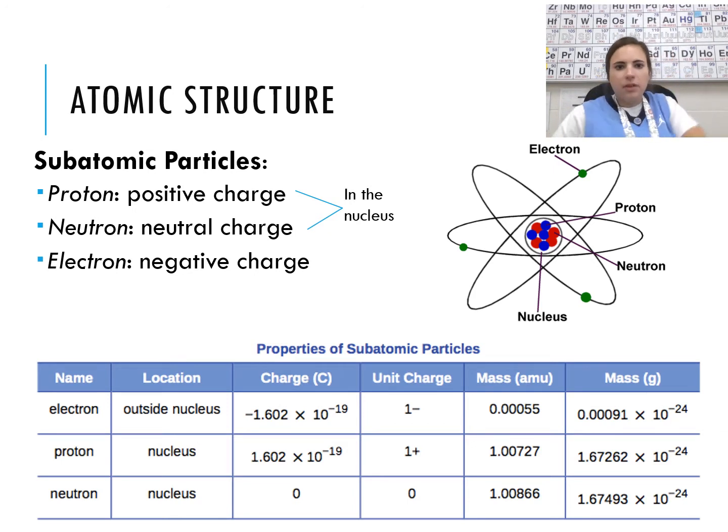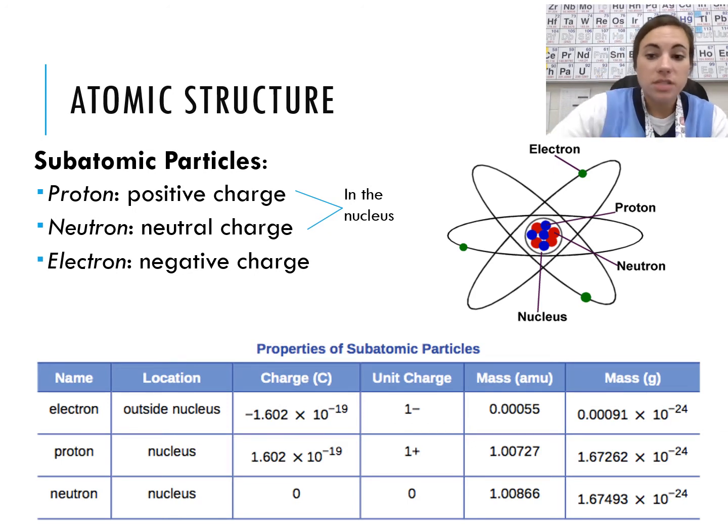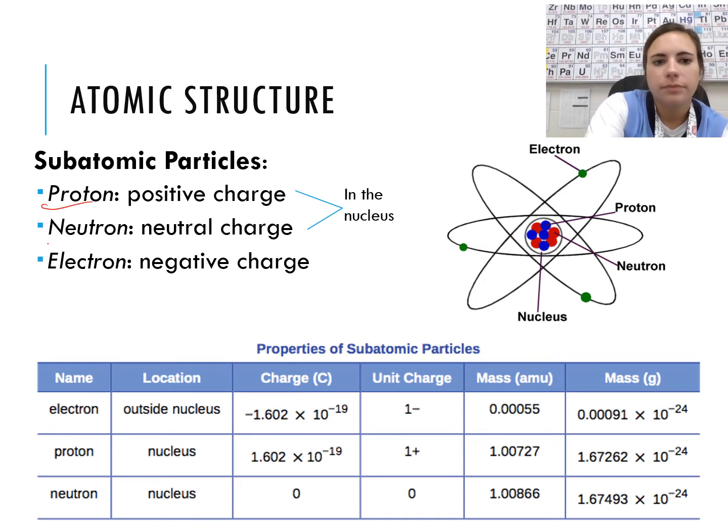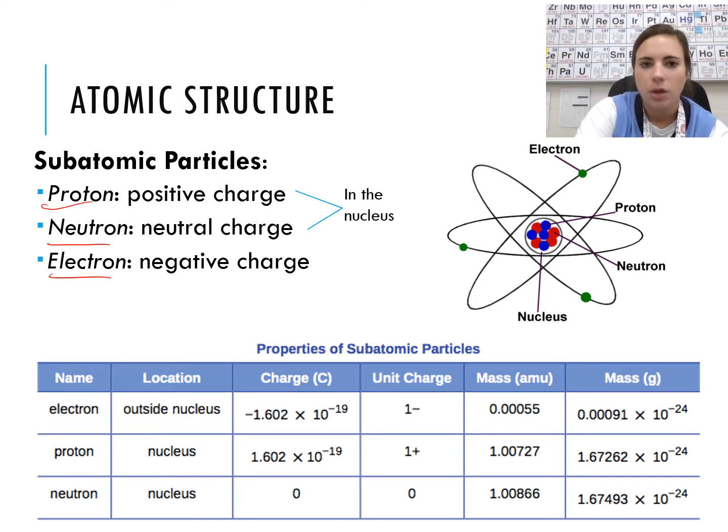Okay, so we've discovered all these particles. What are they? So our subatomic particles, meaning smaller than an atom, they're inside, are our proton, neutron, and electron. We know that our protons and our neutrons are inside of our nucleus. Those are the two particles that make up the nucleus of an atom. The electrons move around outside in the electron clouds.